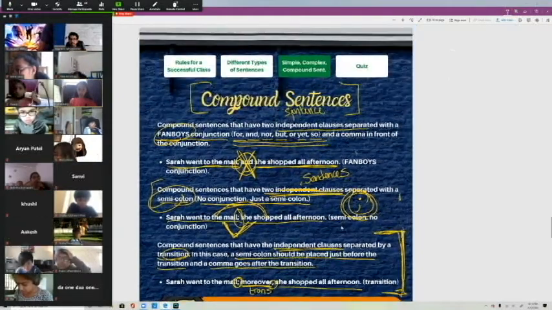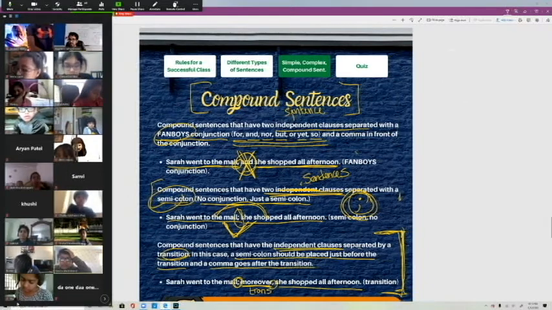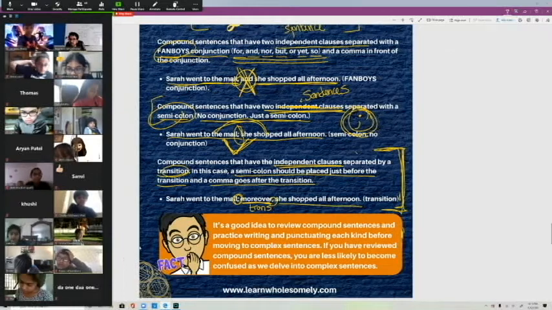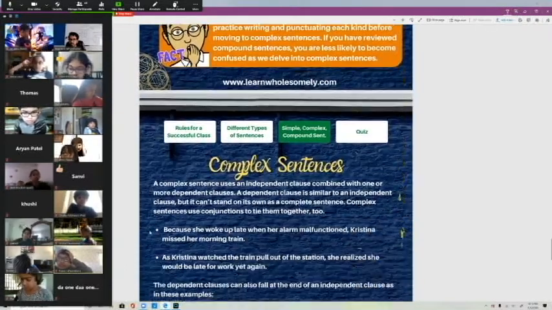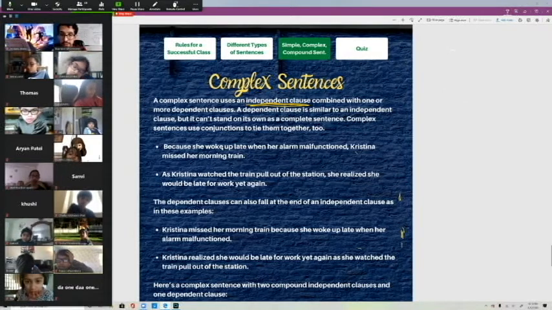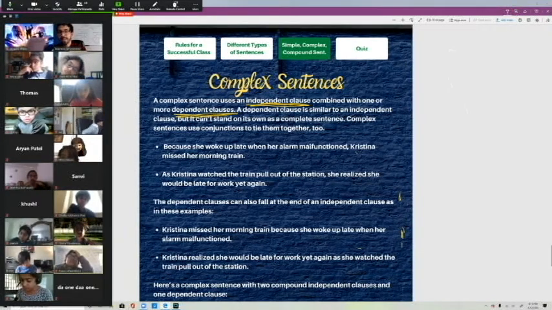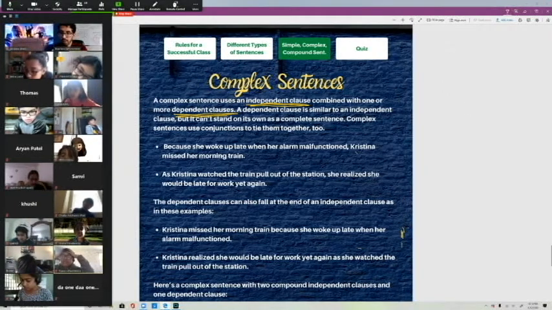All right, so we have these compound sentences. Are we all good on compound sentences? Do we get this? Yep. All right, so let's move into complex sentences then. A complex sentence uses an independent clause, which is a sentence that can stand on its own, combined with one or more dependent clauses. A dependent clause is a group of words that can't stand by themselves. If we saw a dependent clause somewhere, we'd say, oh, that's a fragment. But I'll walk you through this, so don't worry, we'll take our time.